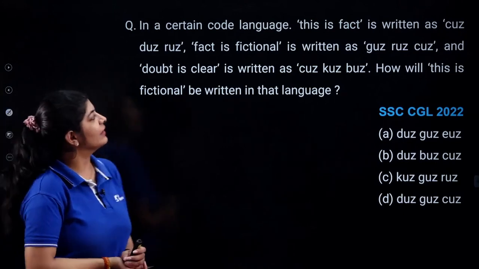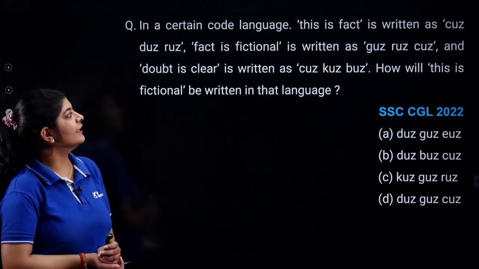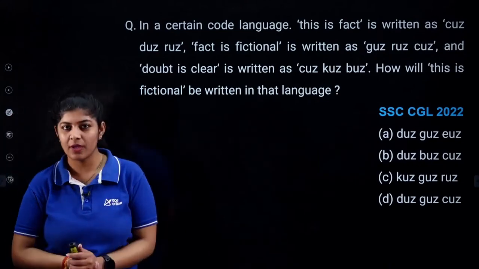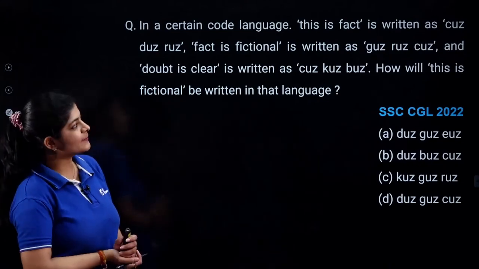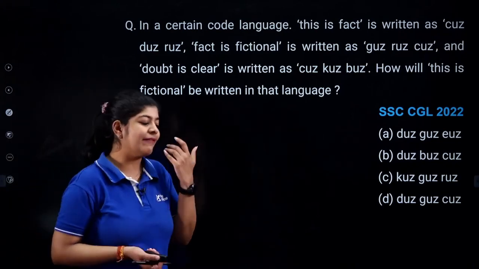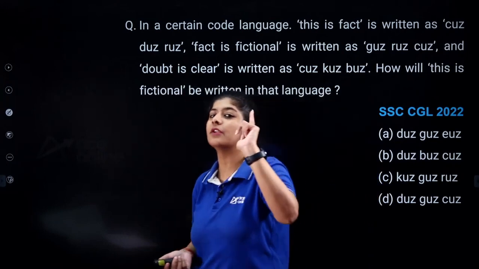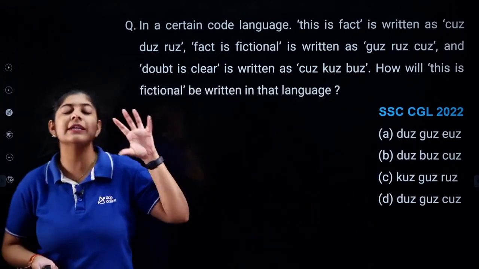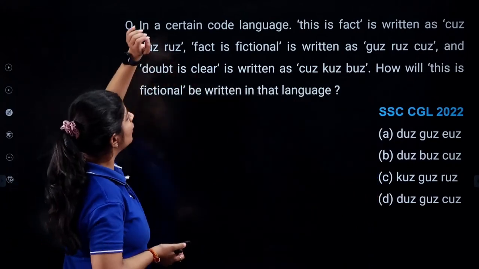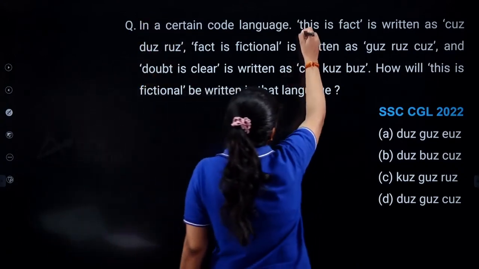So here we are having questions from the concept of coding and decoding, and here we are having a few data, right? And for this particular data, a few coded words are given. Whenever you are having such a thing, just simply focus on the common term that you are having. As I can see, this is the data that I am having.